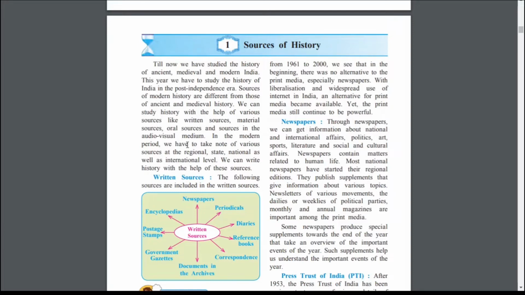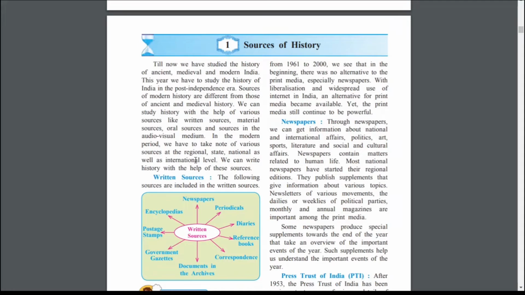modern history, which took place after the independence, means post independence era. In the modern period, we have to take note of various sources at the regional, state, national, as well as international level. So we have to study about the regional level history, state level history, national level history, as well as international level history. So we have to learn about all these histories.